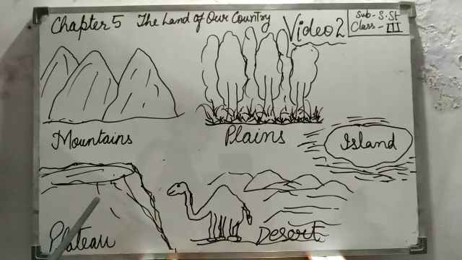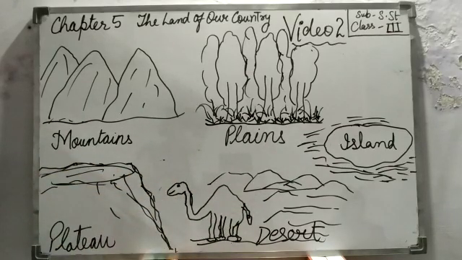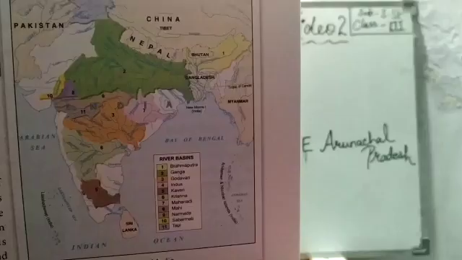Yes, this is plateau. And what is this? This is desert. Yes. Now we will study about these one by one. Is it clear to you?